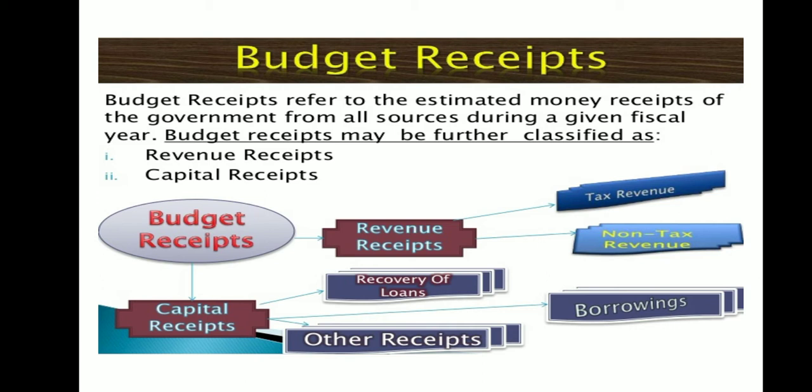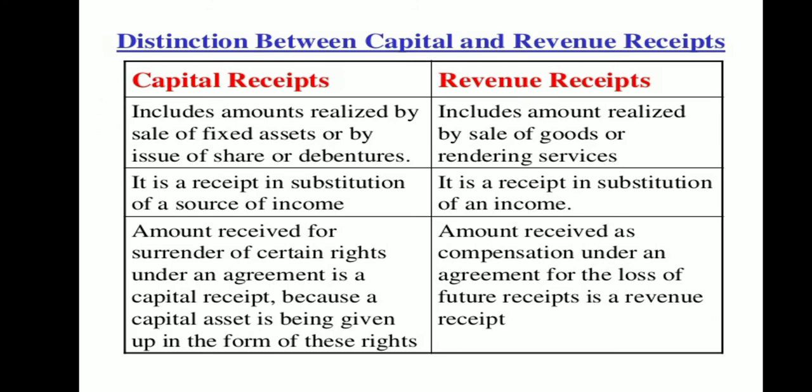All this we have discussed in the earlier video in detail. Let us quickly revise the distinction between capital and revenue receipts. Capital receipts include amount realized by the sale of fixed assets or issue of shares or debenture. It is the receipt in the substitution of a source of income. It is a kind of income received by the government, either by the sale of fixed assets, shares or bonds, or by selling some of the things.